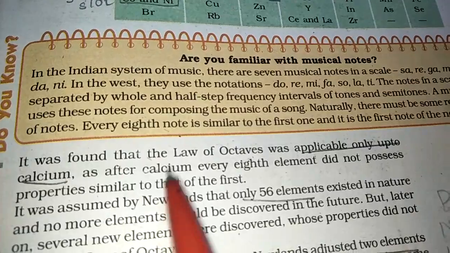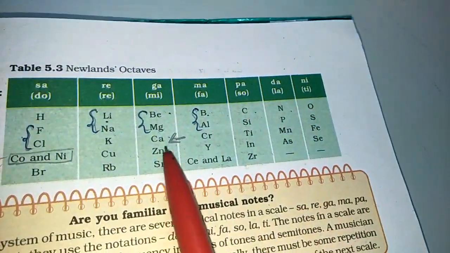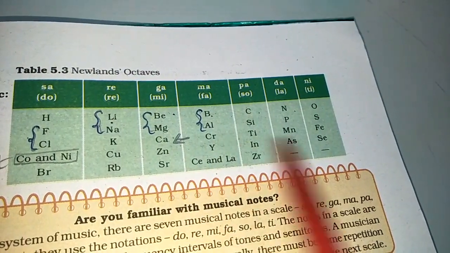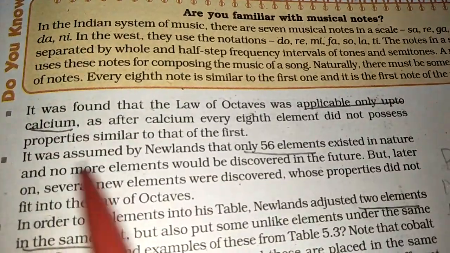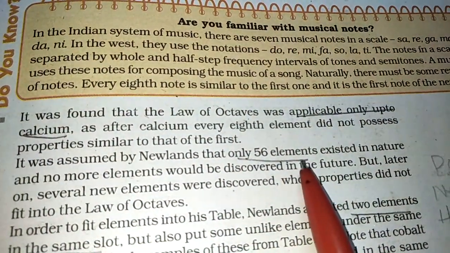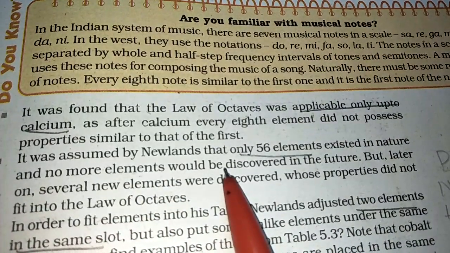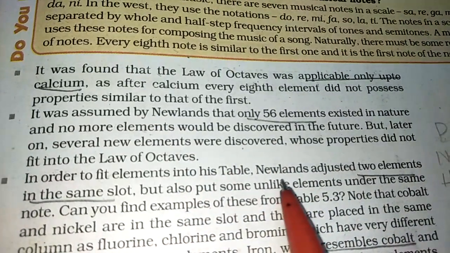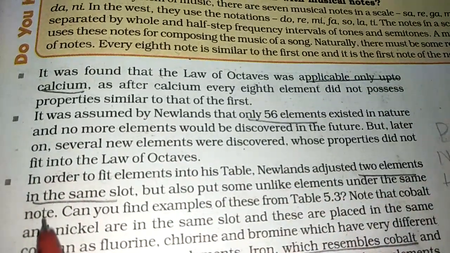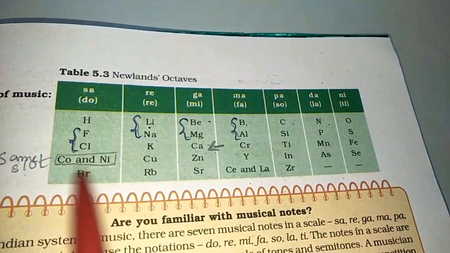But there were certain disadvantages of this law of octaves, which was only applicable up to calcium. Up to calcium everything was proper, but from there everything was not matching. The next is that only 56 elements were classified. What happens if more elements were discovered and they did not fit into the law of octaves? Newlands also adjusted two elements in the same slot. Can you see here? Cobalt and nickel are in the same slot.